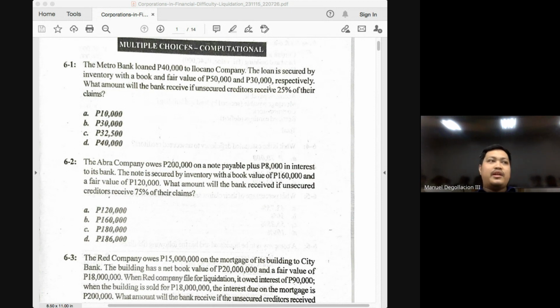Our main issue here is how much the creditors would receive as a result of the liquidation. So the main issue here would be the distribution of the assets of the corporation among all the creditors. And again, this would be very simple.